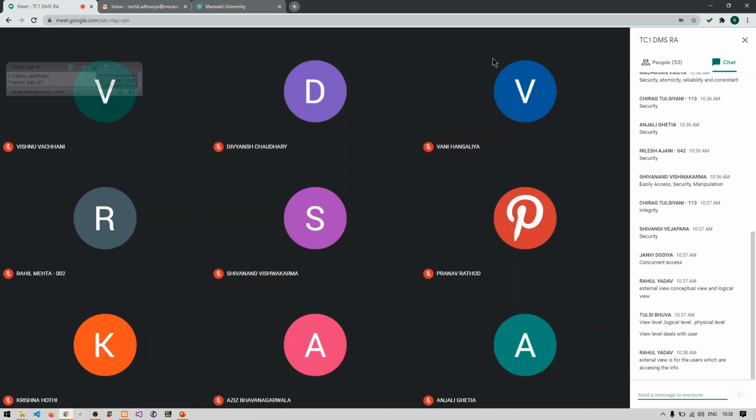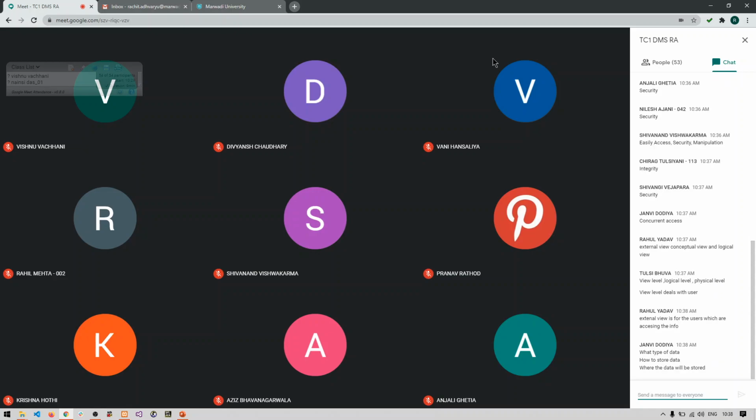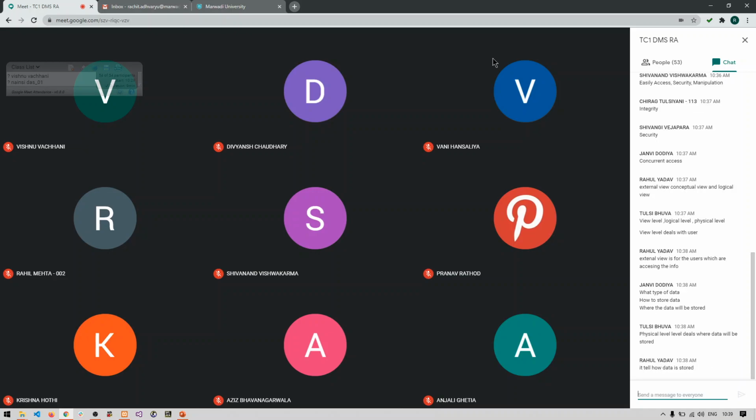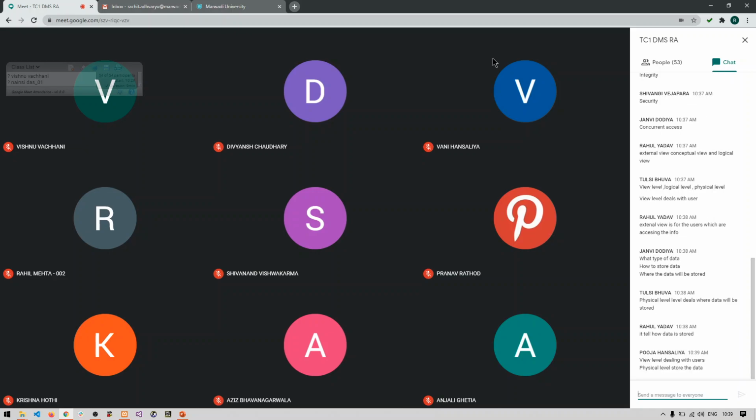Then external level is for the users which are accessing the info. Yes, Rahul. What about conceptual or logical level? Yes. How to store the data, that will be decided by the conceptual level or logical level of the architecture. And what about physical level? Actually stores the data. Very good.